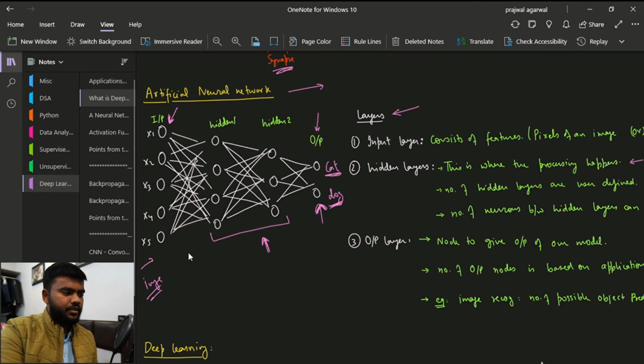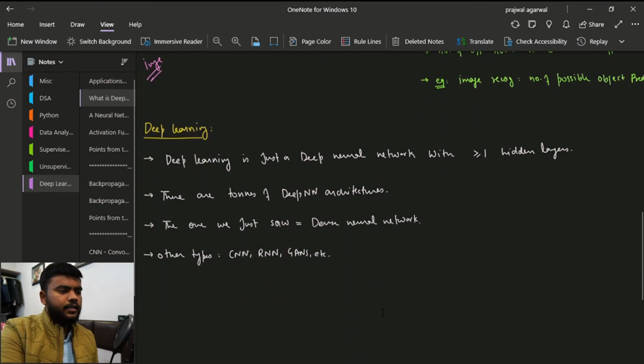So this was the artificial neural network. We will discuss a lot about this in later sections. We have a lot of sections to discuss about this.